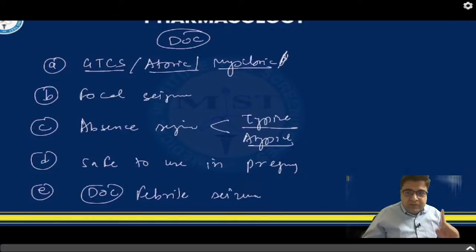First of all, you have to stabilize the patient. Antiepileptics are slow-acting medicines. They take some time to build up the level in the CNS, and then their action will start. So whenever a patient comes to you in the acute stage, always first stabilize the patient and save the life of the patient. And to do that, always give benzodiazepines. Benzodiazepines are the best medicines to give in the acute stage, and among them the most preferred medicine is lorazepam.